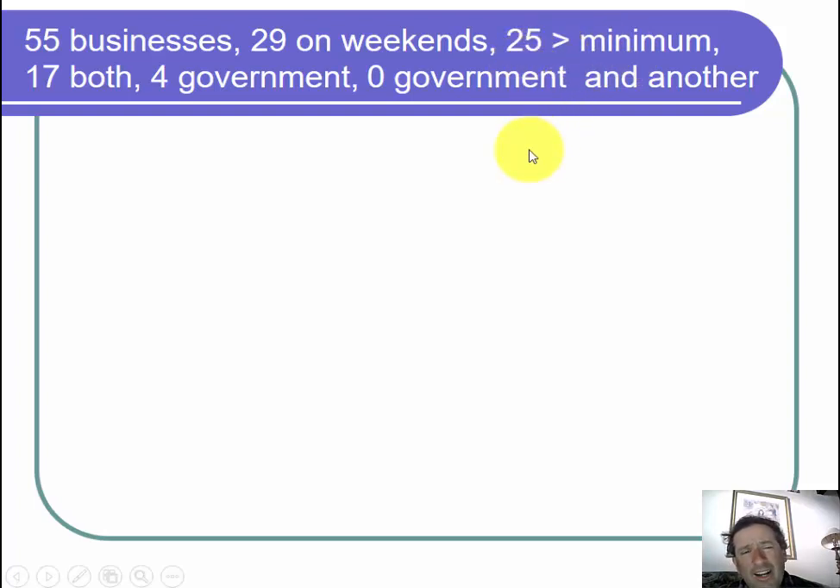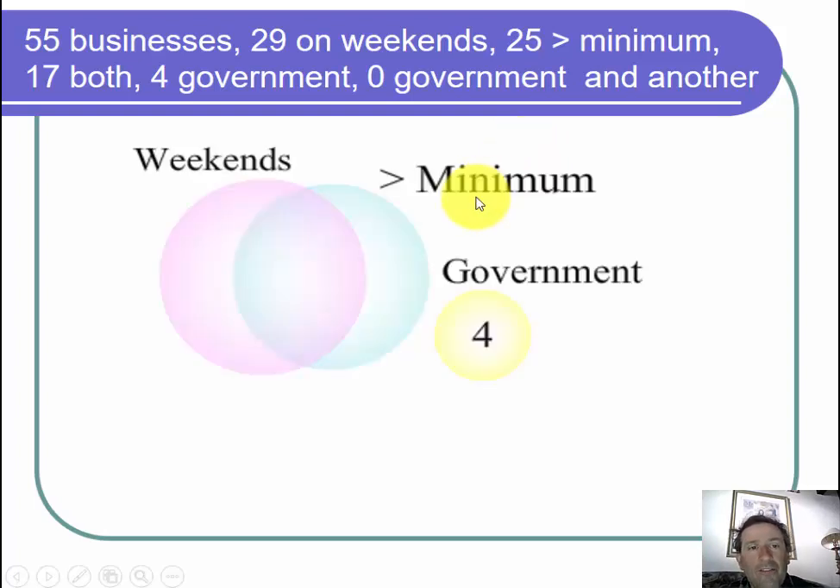So let's start out with a few of the pieces of the Venn diagram. So the first thing when we draw a Venn diagram is we're going to draw circles for each of the categories. Our categories are open on the weekends, paying more than minimum wage, and being a government consulting business.